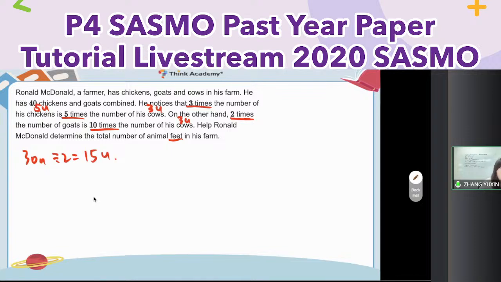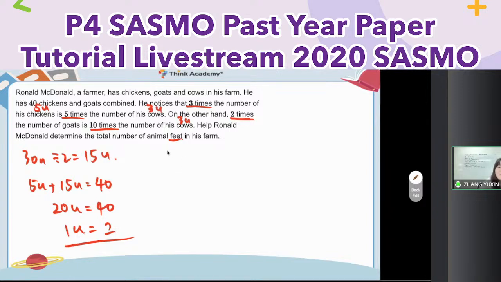And then I want to know how many feet in total. I know chicken and goats in total 40. So for chicken, 5 units, and then I plus the 15 units equal to 40. So 40 has how many units in total here? 20 units. 20 units is equal to 40. So 1 unit is equal to what? 1 unit equals 2, right? Okay, 1 unit is 2.